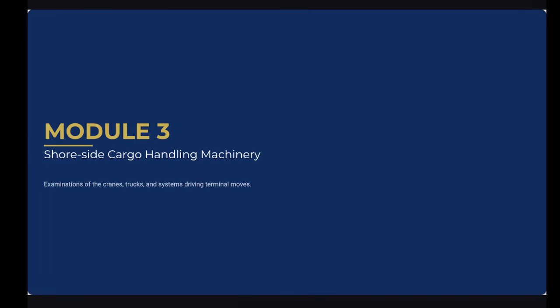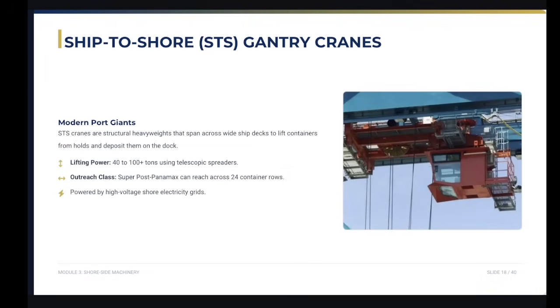In module 3, we will cover the shoreside machinery that powers the port operations. And then ship to shore gantry cranes.